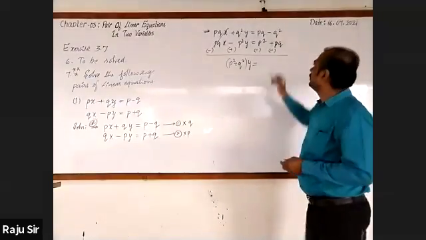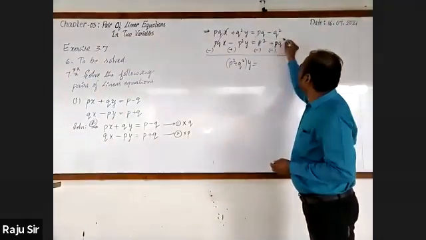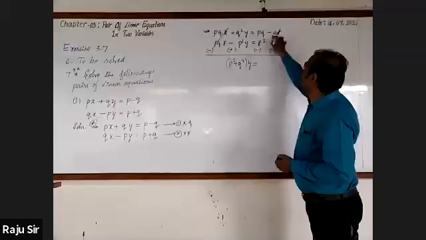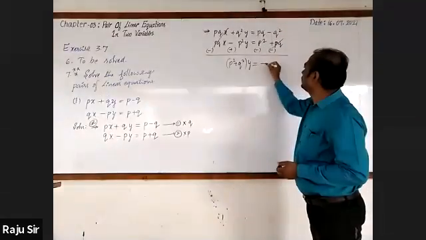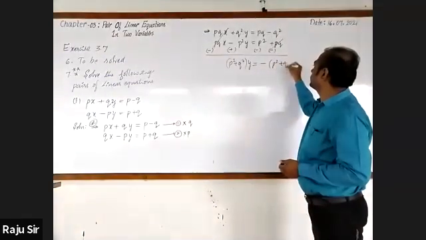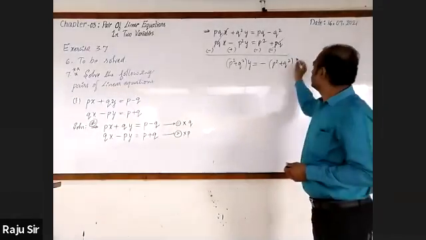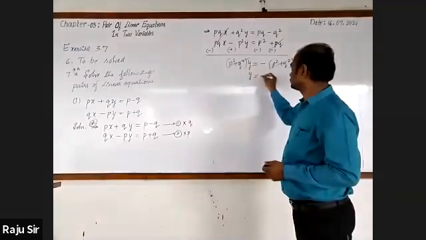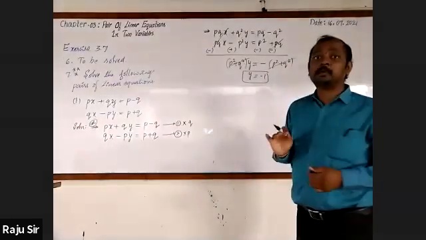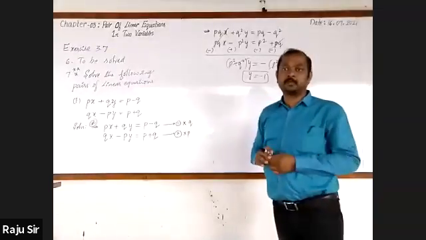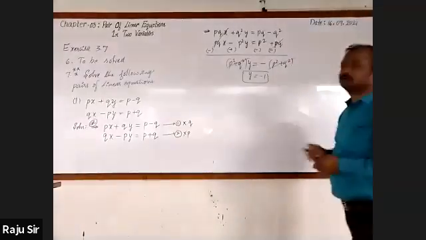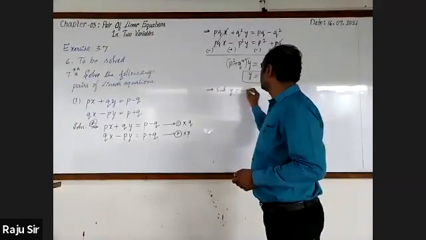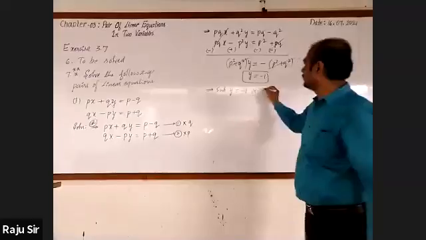This is equal to, now observe it, plus PQ minus PQ get cancelled. Then minus q square minus p square, I can write it as minus of p square plus q square. Now here p square plus q square, p square plus q square get cancelled. Y is minus 1. This will be the simplest method compared to the previous one, a quicker answer.